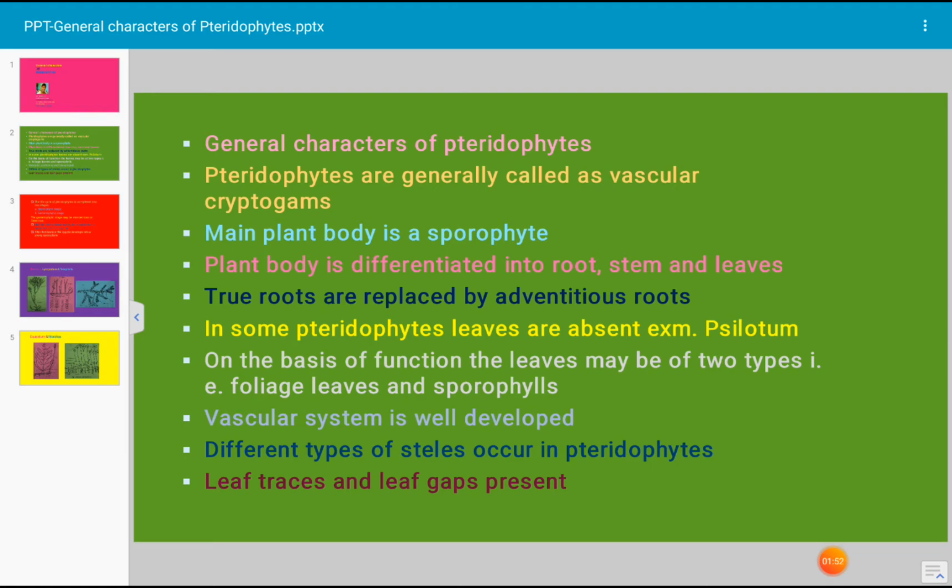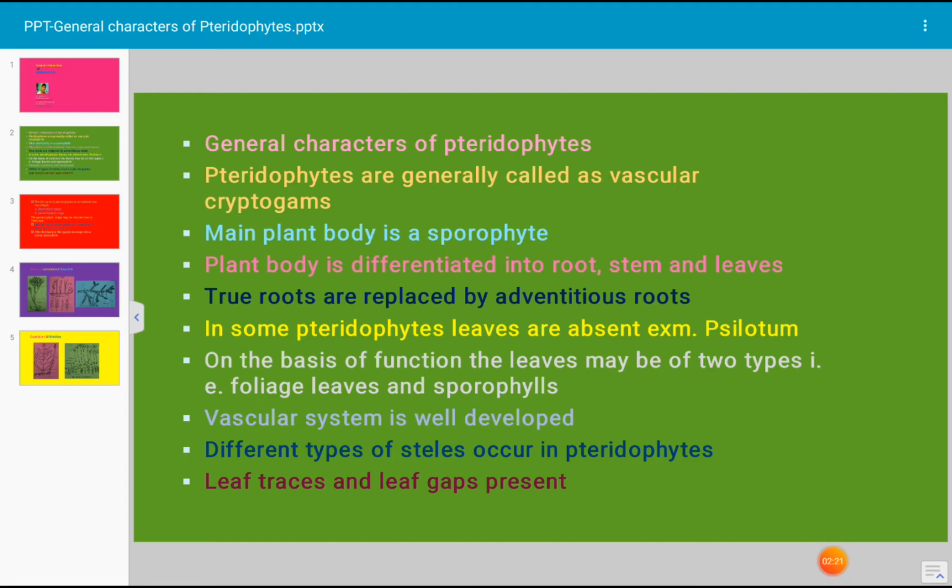The main plant body is sporophyte. It is the dominating phase in the life cycle. The plant body is differentiated into root, stem and leaves. The true root is soon replaced by adventitious roots. The stem may be aerial, for example Lycopodium, or it may form a rhizome. Rhizome type of stem occurs in Dryopteris, a plant of pteridophyte.